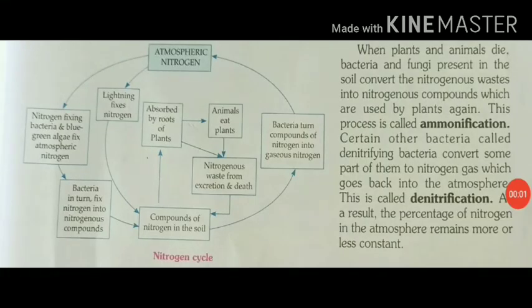Okay, so the last step of the nitrogen cycle is denitrification. Some of the nitrates are absorbed by the plants. The rest of the nitrates in the soil are converted by Pseudomonas bacteria into nitrogen gas, which escapes into the atmosphere. The conversion of nitrates into free nitrogen gas by denitrifying bacteria is called denitrification. Thus, the nitrogen cycle maintains the percentage of nitrogen in the atmosphere.